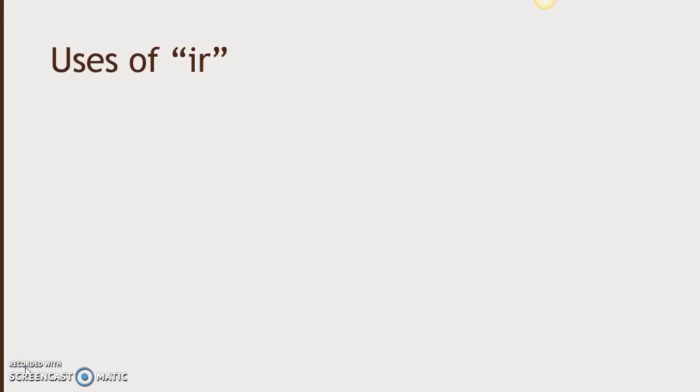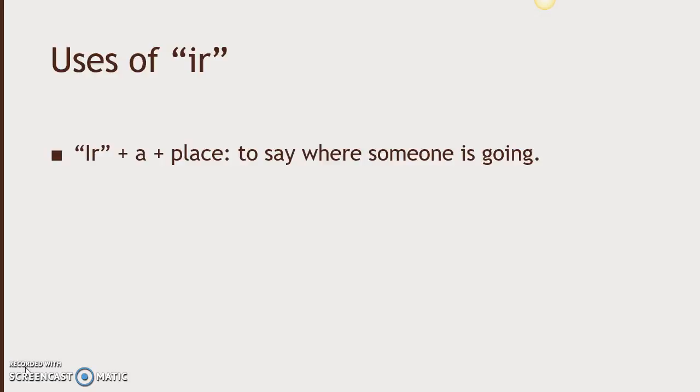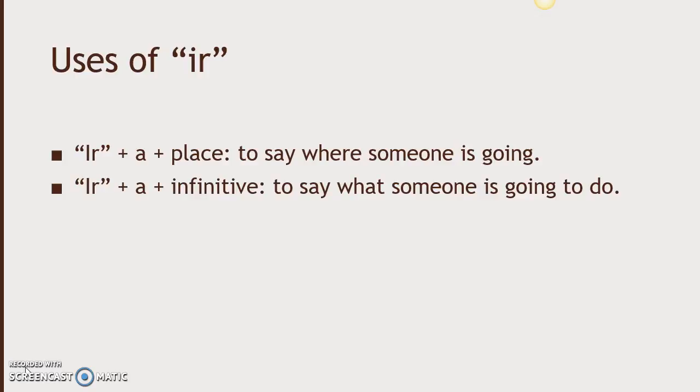Now, let's review the uses of the verb ir. We use a conjugation of the verb ir plus a plus a place to communicate where someone is going. We use a conjugation of the verb ir plus a plus an infinitive to communicate what someone is going to do.